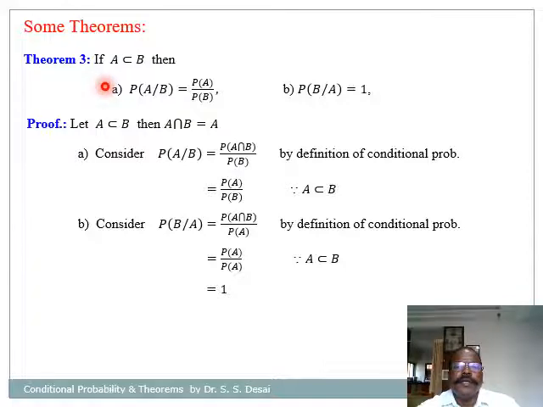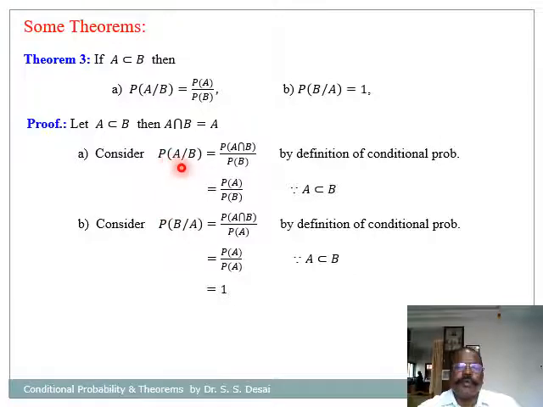Theorem number 3: if A is a subset of B, then probability of A given B is equal to probability of A divided by probability of B, and probability of B given A is equal to 1. So for the proof, let us consider A is a subset of B, then A intersection B is A itself, and we substitute A intersection B equal to A in the following equations.